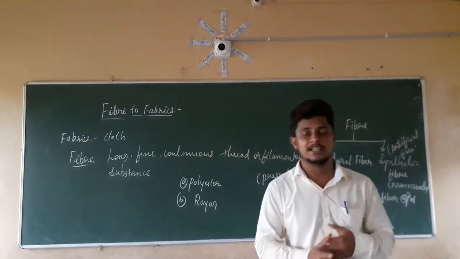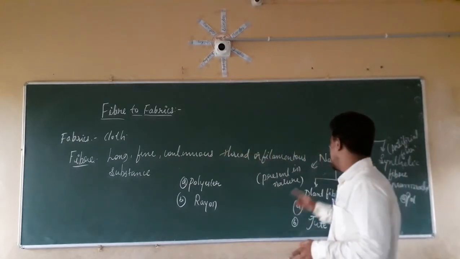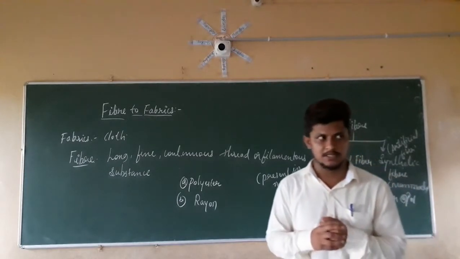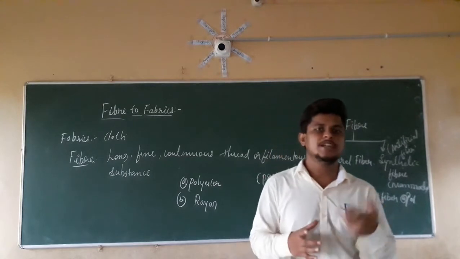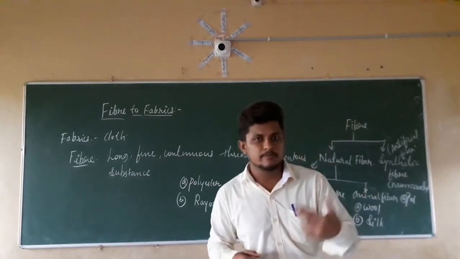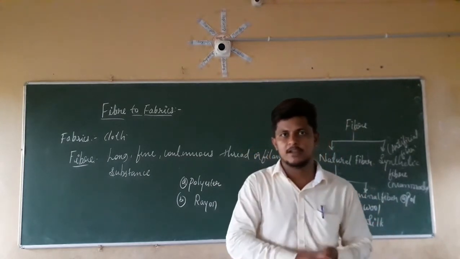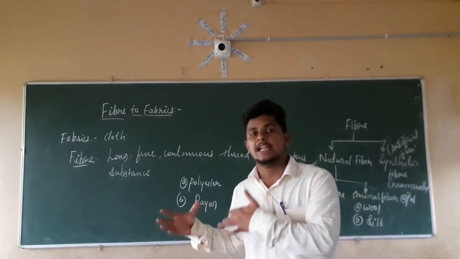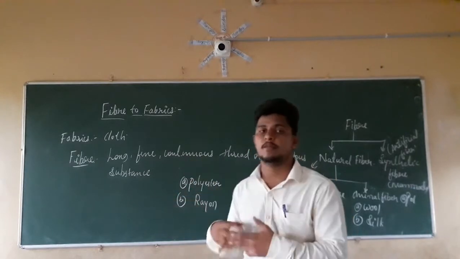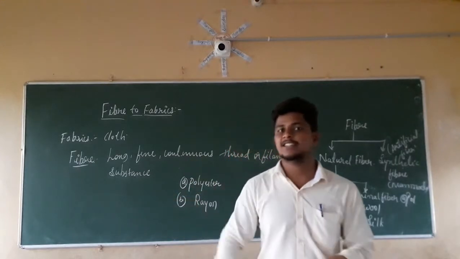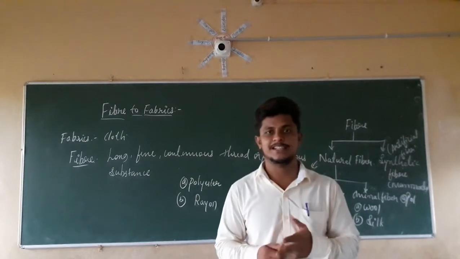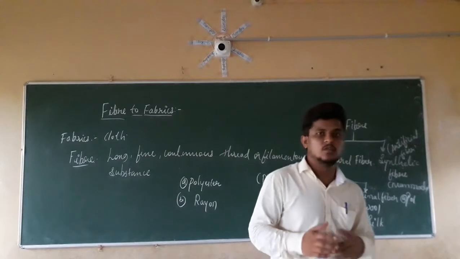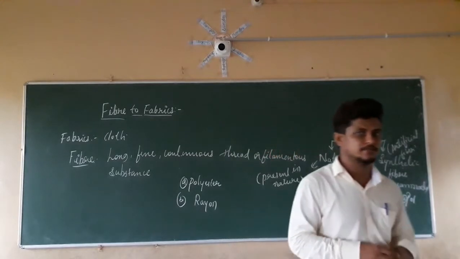In your 7th class, we are going to study about the natural fiber. That is nothing but we are going to study about the animal fiber materials. So from where are we going to get those animal fibers? From which part of those animals are we going to get the animal fiber? How is that animal fiber processed so that we are going to get animal fabric? So those things we are going to discuss in this topic, that is nothing but fiber to the fabrics. So we are going to discuss one by one about the animal fibers.